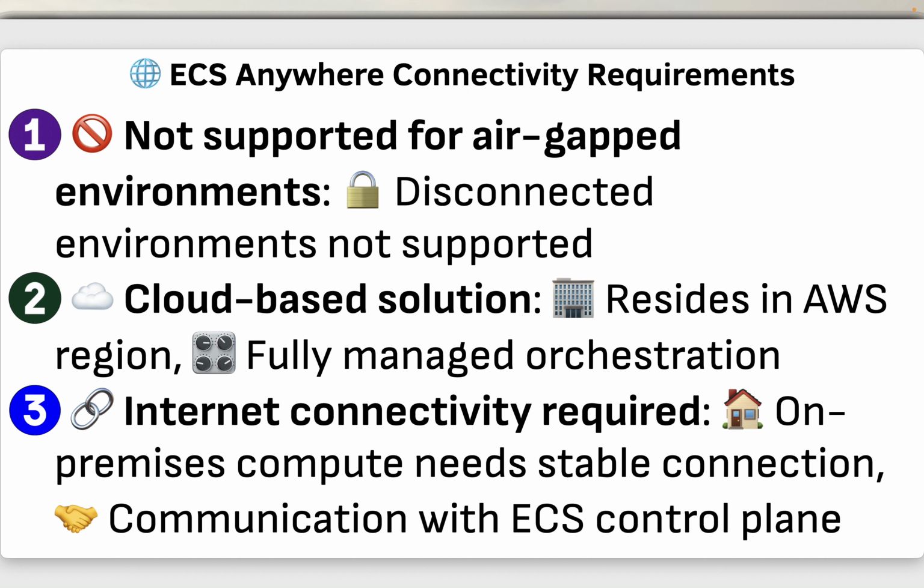So this is what it means. Air gap is usually something, some environments, let's say military grade or something, where they will not allow any internet connectivity. But let's say you have your servers on premises, those agents or the servers via those agents have to connect to the Amazon ECS service. So that connectivity needs to be stable and available all the time. But if you don't have that kind of connectivity available for some clients, you cannot use the ECS Anywhere feature.